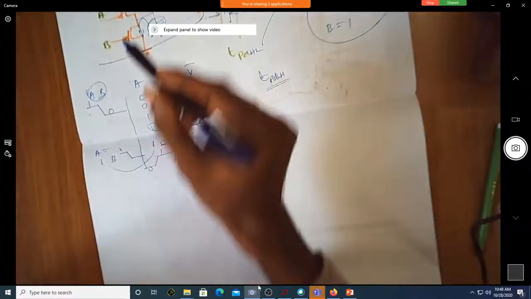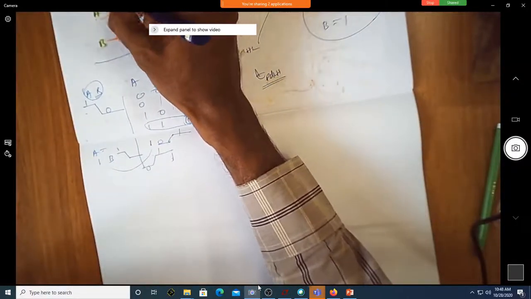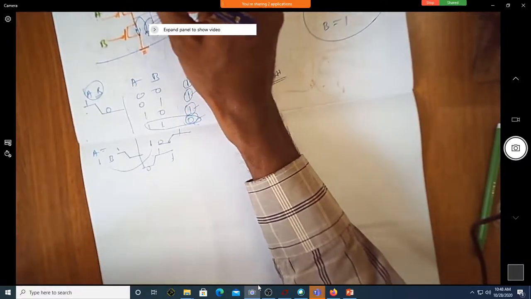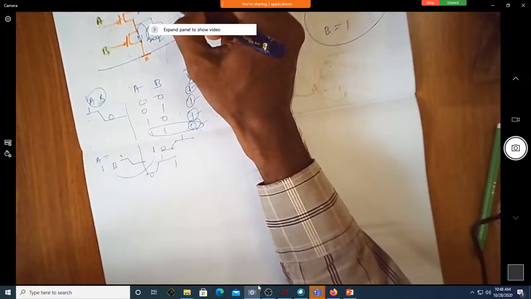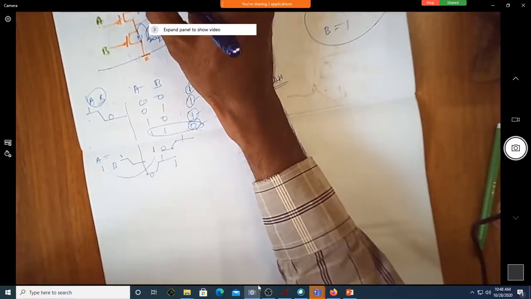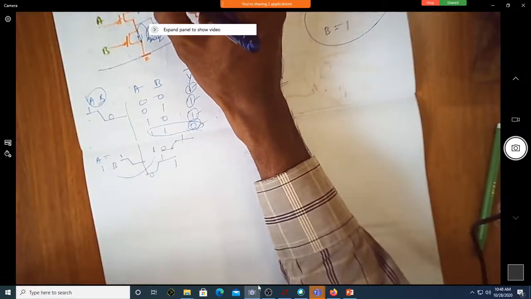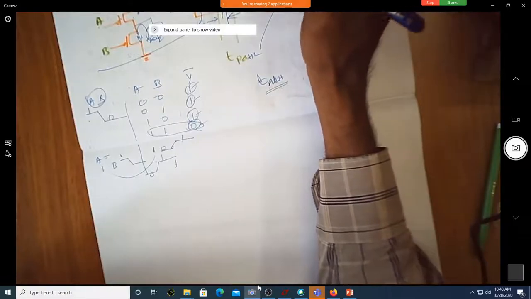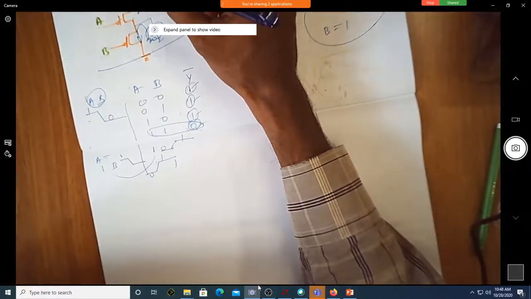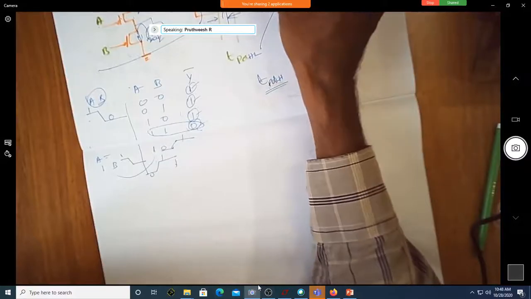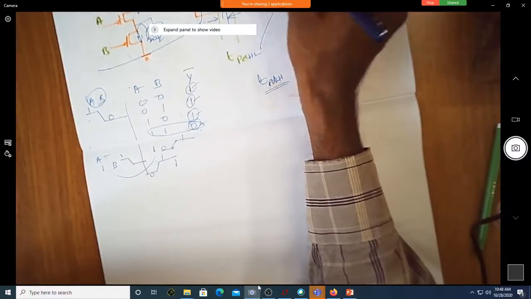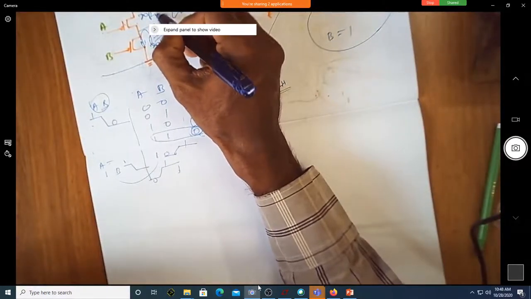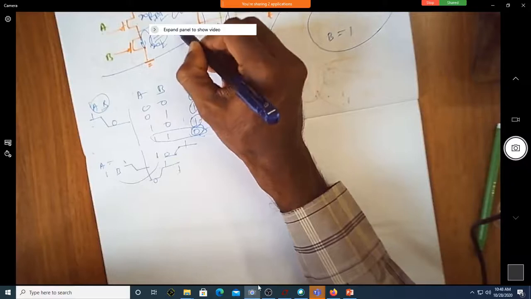See here. When this is off, the capacitor which is there here has to charge only through this. You have a capacitance CL and there is a path which is RP. Okay, let us take it as 2 RP. Here this is RPU, this is RPD. So, shall I write it as RP? This is RPD by 2. This is RPD by 2.